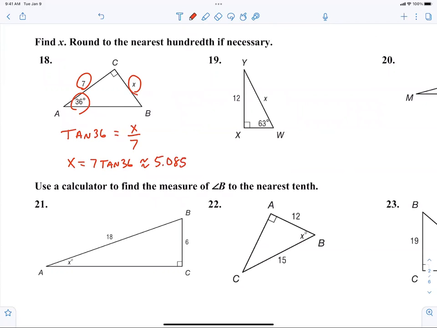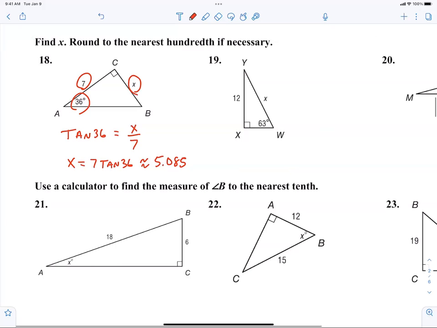Now, please don't take his word for it. Everybody type it in on the calculator. Anybody have any issues with that? How did you find it? How do you type it in? Well, try it and see. If you type it in the wrong way, it won't be 5.085. If you type it in and it's the correct answer, then that's correct. Any issues with that?